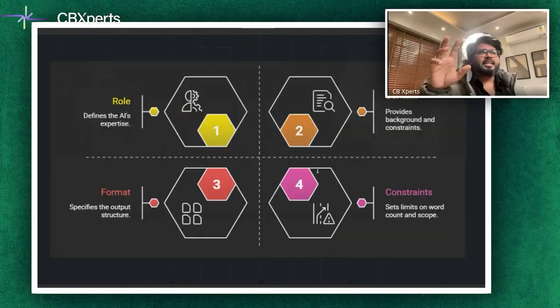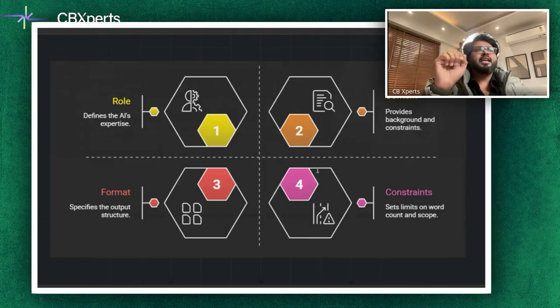Now, I want to jump to this particular slide, and this slide is one of the most important slides in today's entire webinar. If you remember only one framework, then remember this from our webinar. And here what you see are some important blocks. Number one is role. Who is the AI supposed to be?